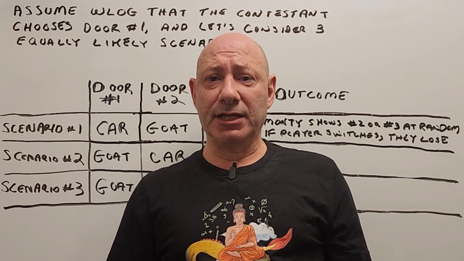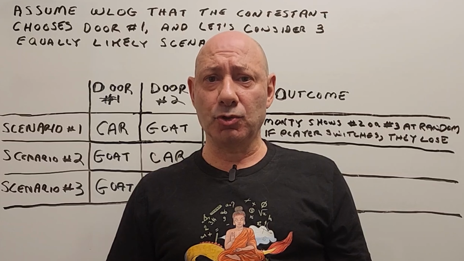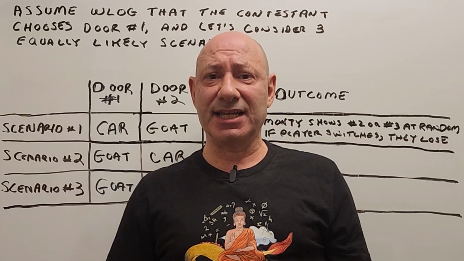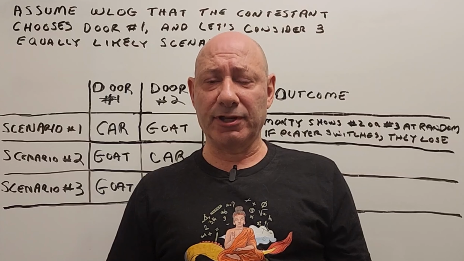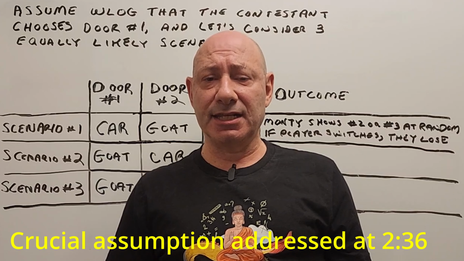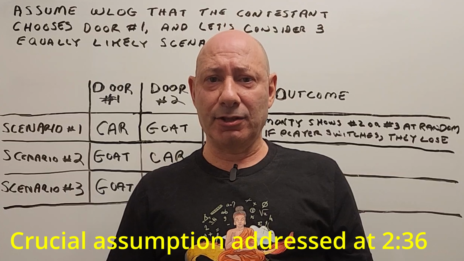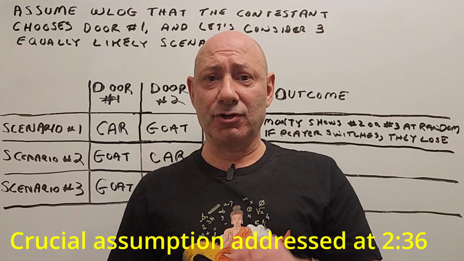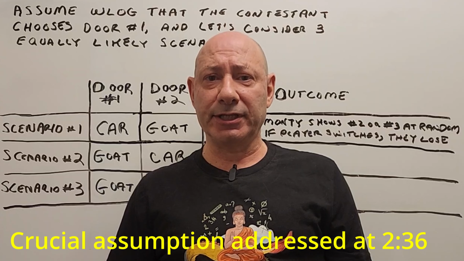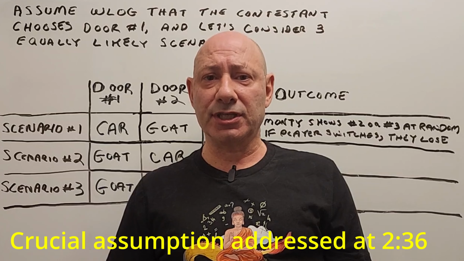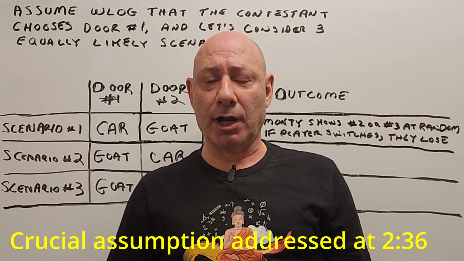Now, some of you might be confused as to why I am making this assumption that Monty must show a losing door other than the one that's chosen by the contestant. That's an assumption that I addressed in more detail in the previous segment, and you might have missed it if you jumped right on to the explanation. So you might want to go back and take another look at that, especially if you're a Survivor fan, because in the previous segment, I discussed why I believe the rules of the Survivor Do or Die Twist game must emulate the rules of the Monty Hall problem.